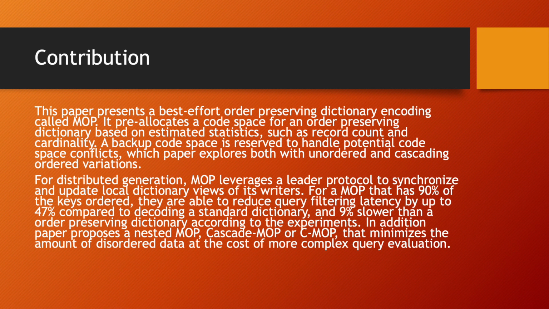Now let's look at the contributions of the paper. This paper presents a best effort order preserving dictionary encoding called MOP. It pre-allocates a code space for an order preserving dictionary based on estimated statistics such as record count and cardinality. A backup code space is reserved to handle potential code space conflicts, which the paper explores both with unordered and cascading